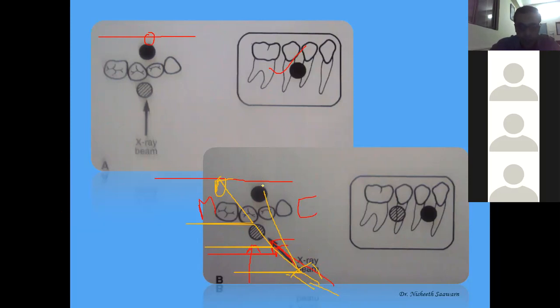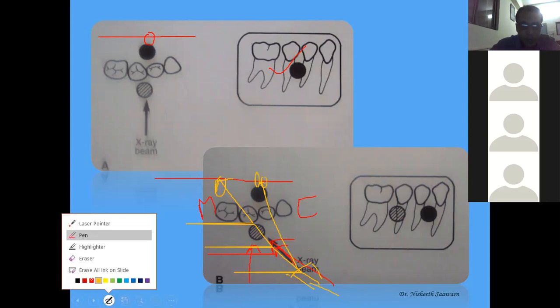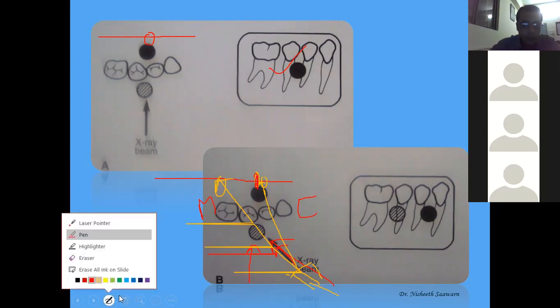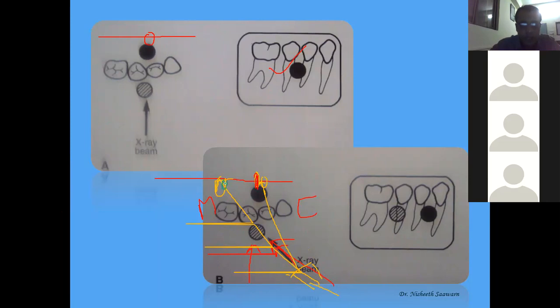So the shadow of this is formed over here, right? Earlier the shadow was being formed over here. So my first or previous shadow was over here. Okay, the new shadow of the buccal object is over here. Okay, and the new shadow of the palatal object is over here, right?